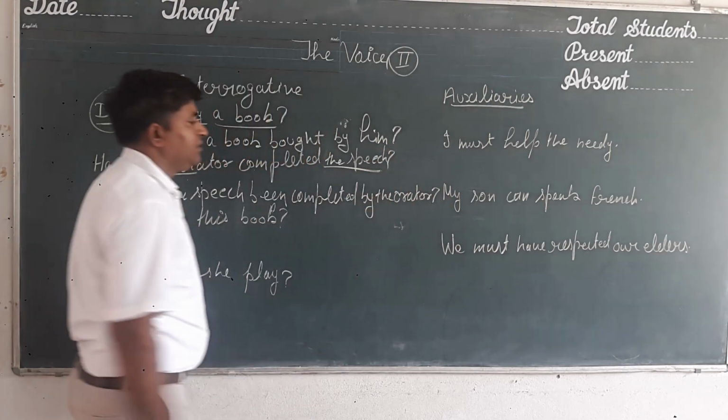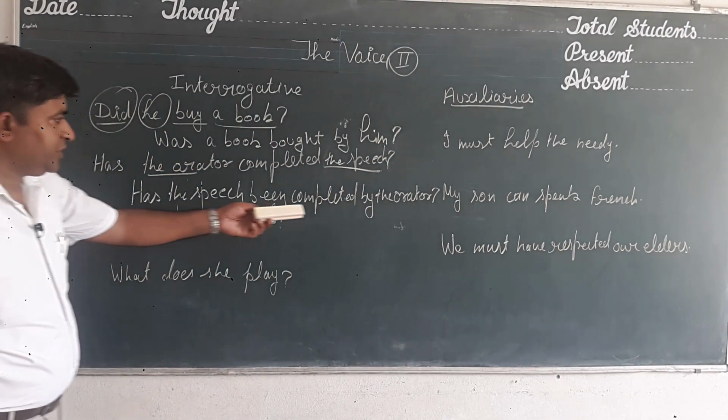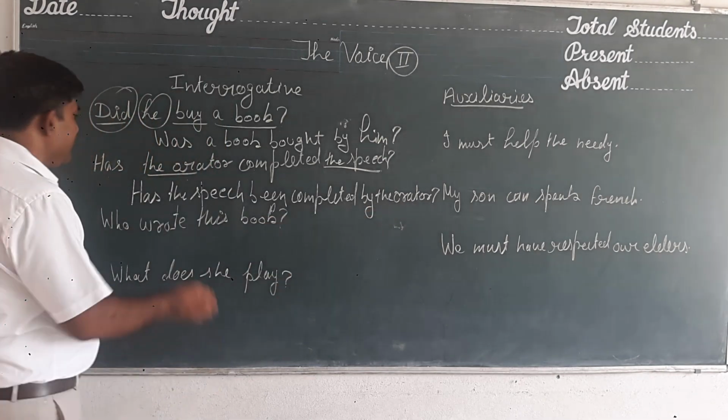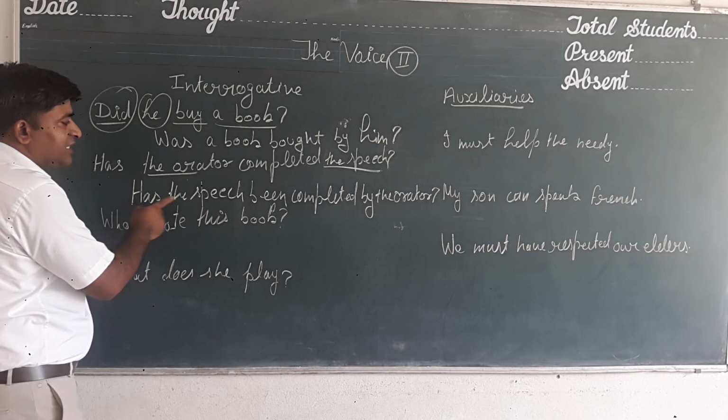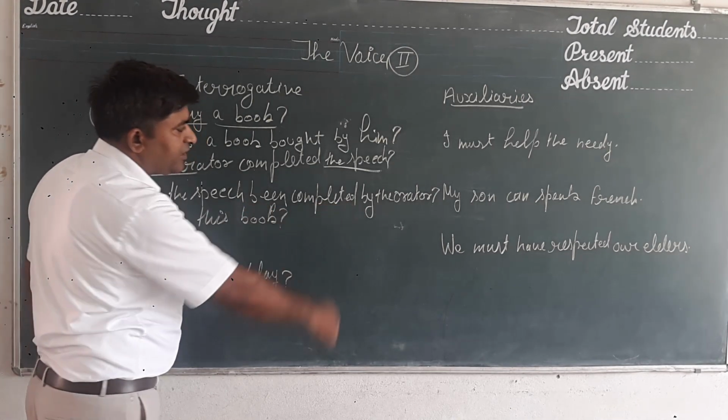Now put the interrogative sign here also. Now the voice changed and the sentence became: has the speech been completed by the orator?